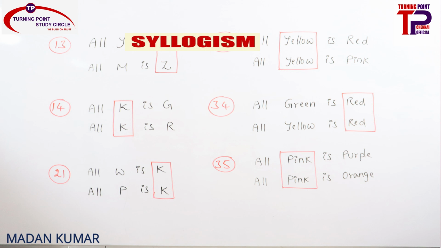Come to 23. All yellow is red, all yellow is pink. Remove that yellow, common term as subject. You will get some red is pink and some pink is red. The 34th one, all green is red, all yellow is red. Here, common term as predicate, you will never get a conclusion. Ruled out. The 35th one, all pink is purple, all pink is orange. Common term as subject, you will get a conclusion. Pink is eliminated, you will get some purple is orange or some orange is purple.